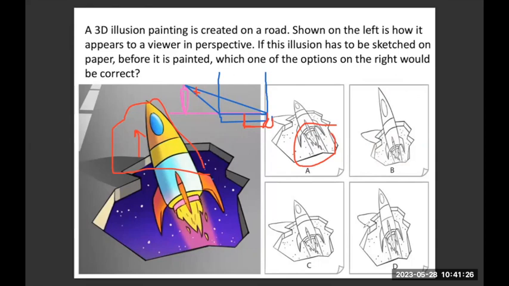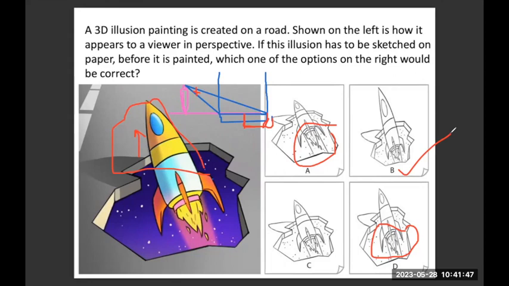And C or D, again, in D the bottom part is focused a lot. And even with option C, it looks roughly the same, which means the sketch cannot be the same as how it appears in 3D. So in this case, option B will be the correct one.